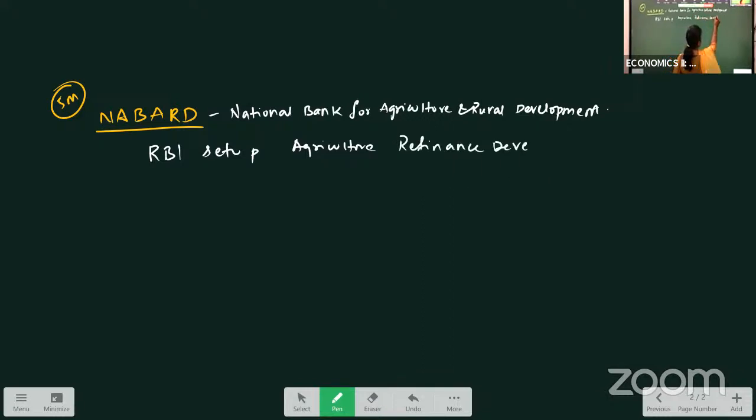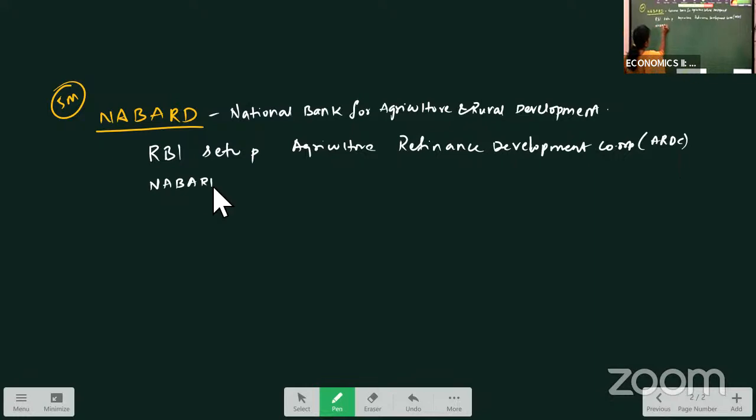Agriculture Refinance Development Corporation, ARDC. Agriculture Refinance Development Corporation, to provide finance facilities to the banks to promote agricultural development. With the widening of bank and all, this NABARD was set up in July 1982.